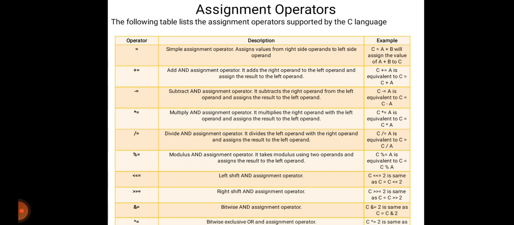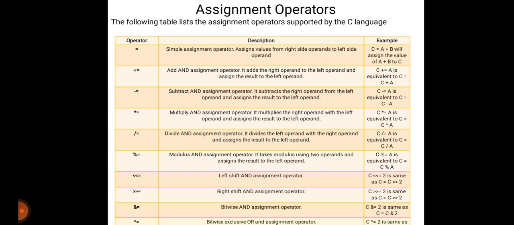Then minus equals is the same with subtraction. C minus equals A is equivalent to C is equal to C minus A. Then multiplication equals is the multiply and assignment operator.